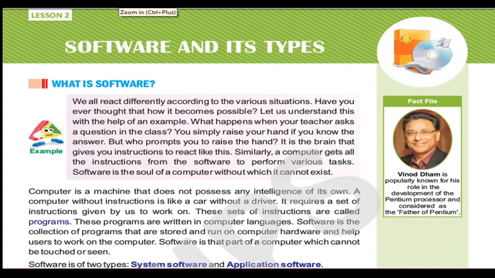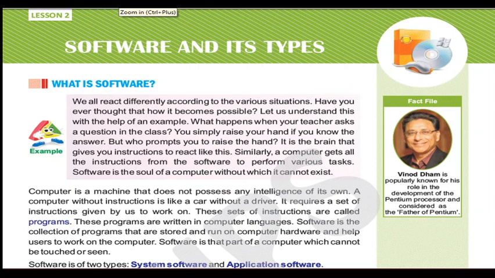What is a software? I will read and then I will explain. We all react differently according to various situations. Have you ever thought how it becomes possible? Let us understand this with the help of an example. What happens when your teacher asks a question in the class? If you know the answer, then you raise your hand.